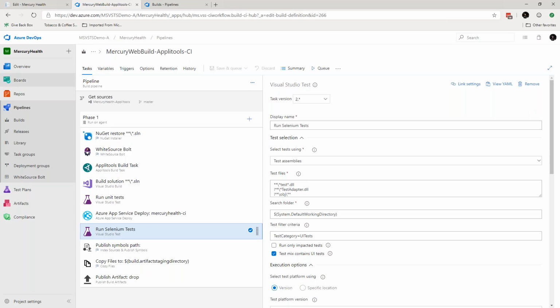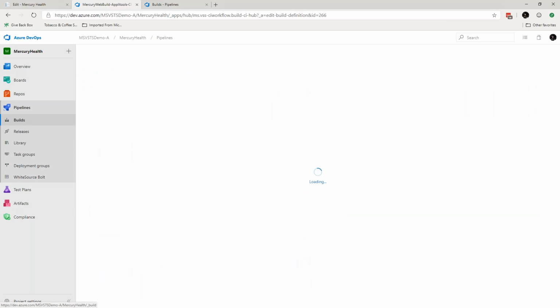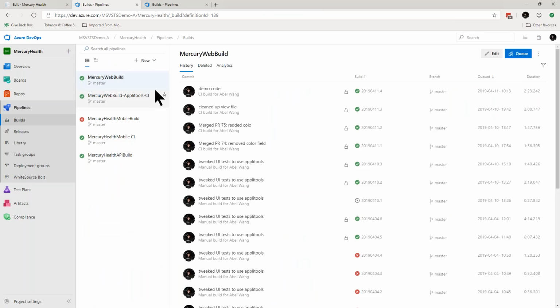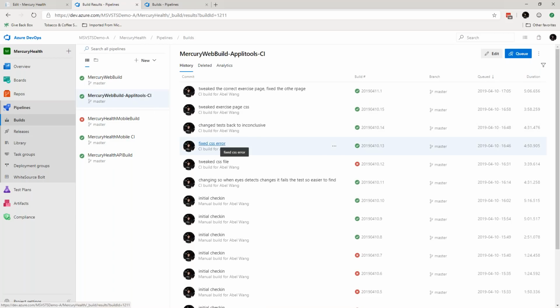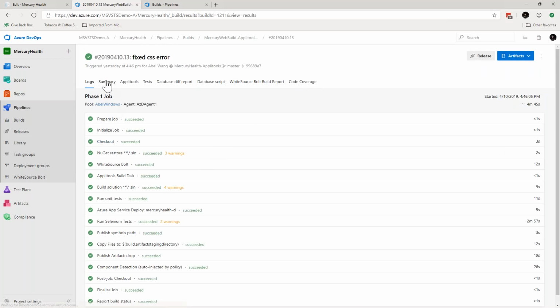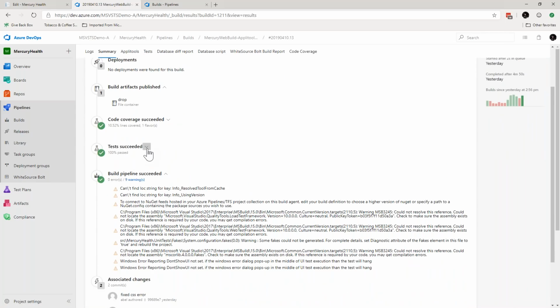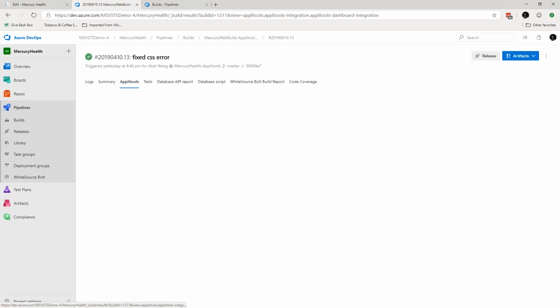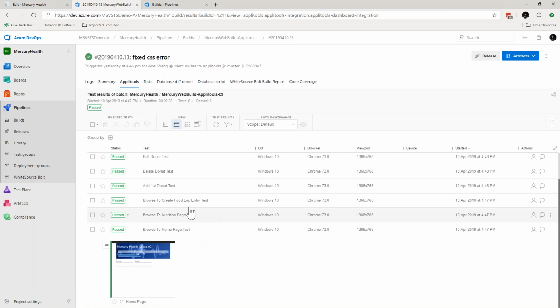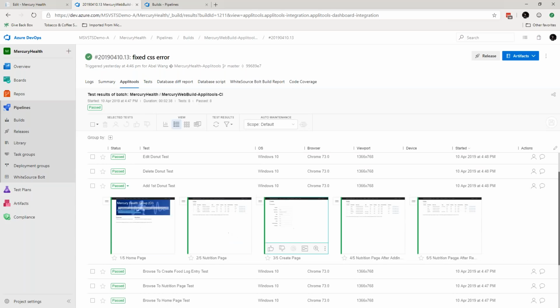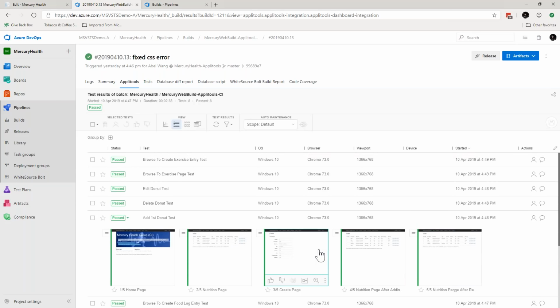And when it runs, this is what my build will end up looking like. So here's my build. Let's go ahead and look at a good one. How about fix my CSS error? All right, so we can come in here, look at the build summary, and see that 100% of our tests passed. Hooray for that, that looks good. And if we look at the Applitools tab, you get a brand new Applitools tab now. It will actually show you all the pages that were checked, everything looked good, everything passed. And if I click on these, you'll be able to see screenshots of every time I took a picture, right? Pretty cool, huh?